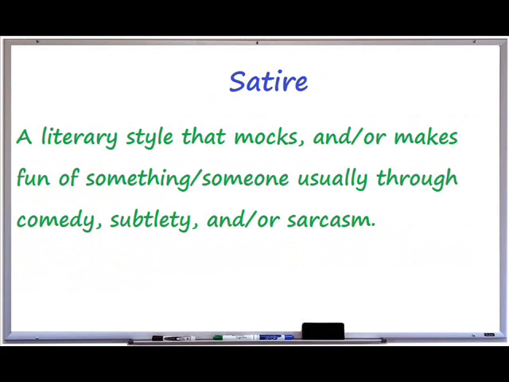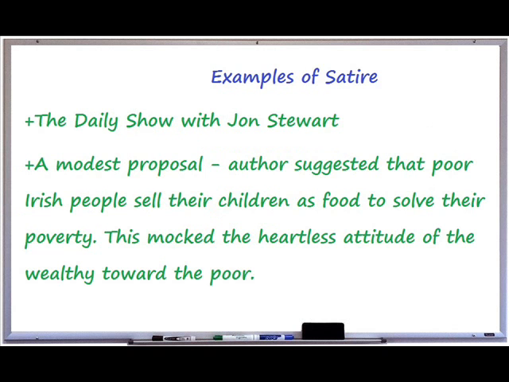Satire is a literary style that mocks and/or makes fun of something or someone, usually through comedy, subtlety, and/or sarcasm. Examples include The Daily Show with Jon Stewart, or A Modest Proposal, a piece of literature wherein the author suggested that poor Irish people sell their children as food to solve their poverty. This wasn't sincere, but rather it mocked the heartless attitude of the wealthy toward the poor.